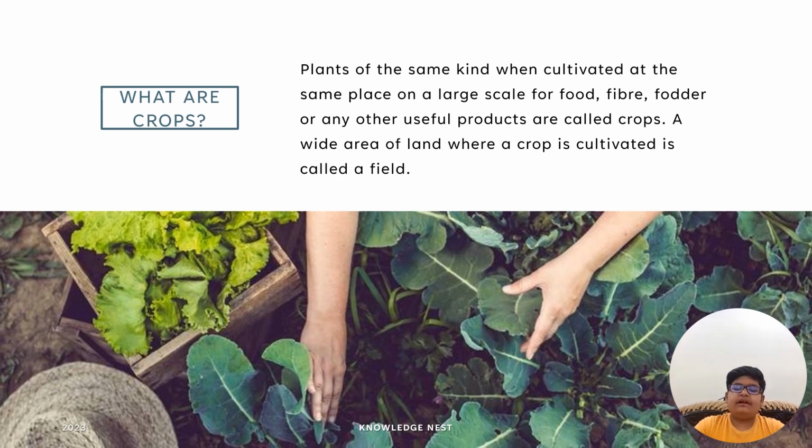First, let us know what crops are. When plants of the same kind are cultivated in a field on a large scale for food, fiber, fodder or any other useful product, it is called a crop. Crops are basically plants grown on a large scale.